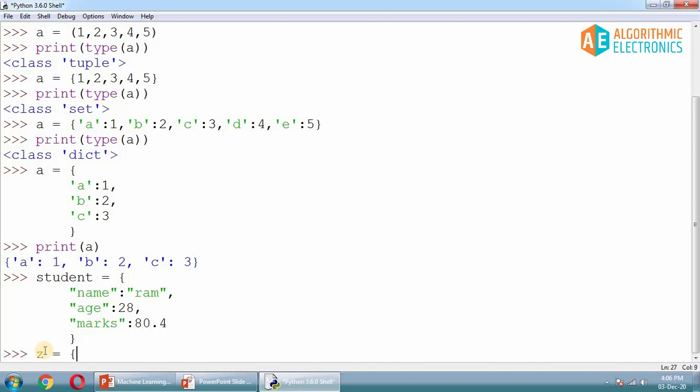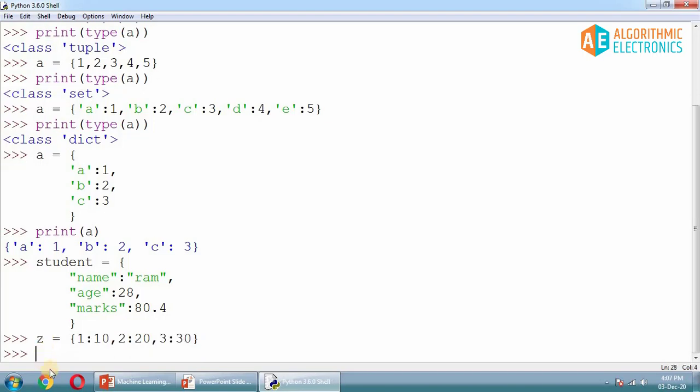If you declare a dictionary like this, 1 colon, let's say 10, then 2 colon 20, and then 3 colon 30, this is also valid. This time 1, 2, 3 are integer numbers and they are keys of your dictionary.